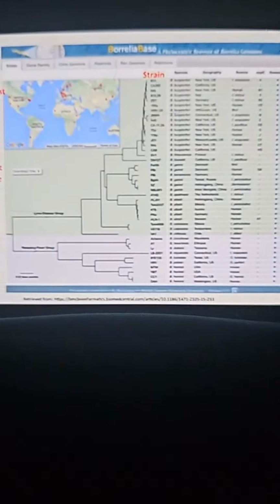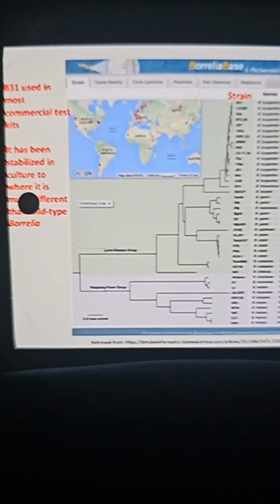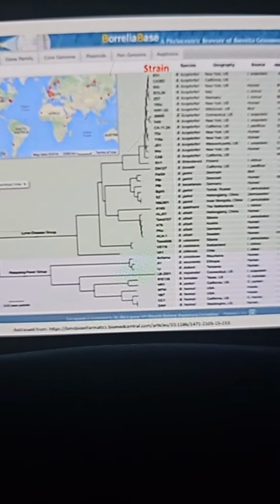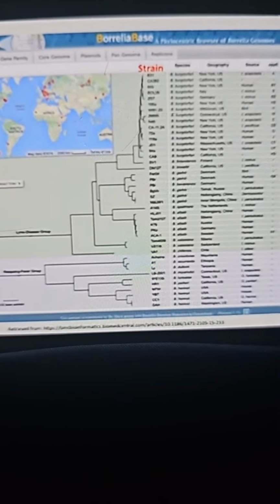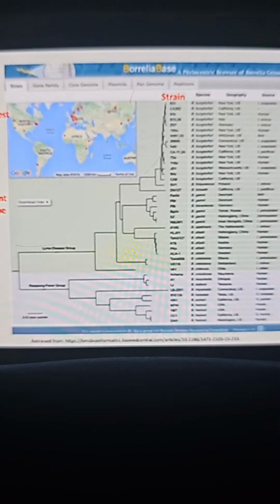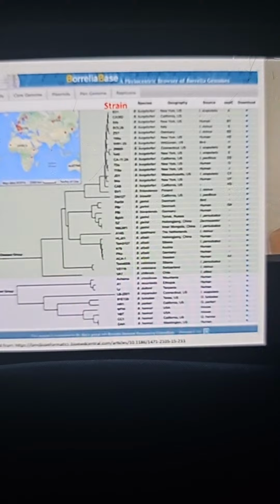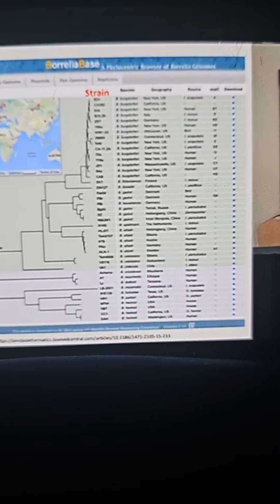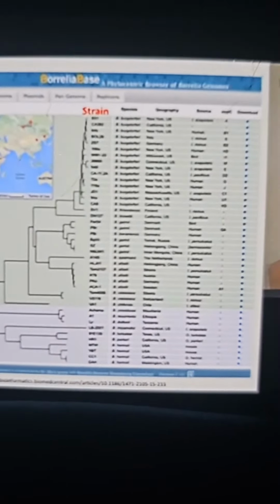So this is where we run into some issues with testing. Most commercial test kits look at one strain of Borrelia burgdorferi, and that is the B31 strain. This strain is considered a lab strain at this point because it's been stabilized in culture for so long that it doesn't even resemble the wild type Borrelia anymore.